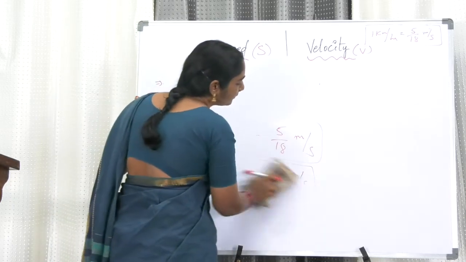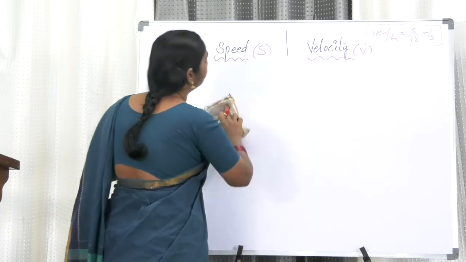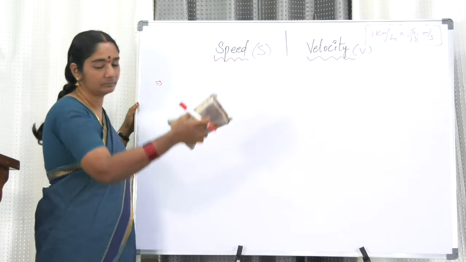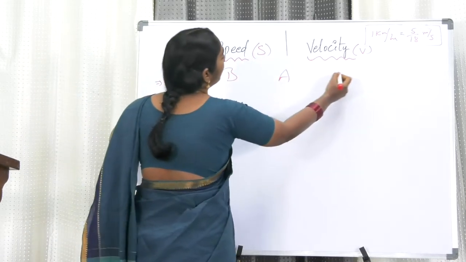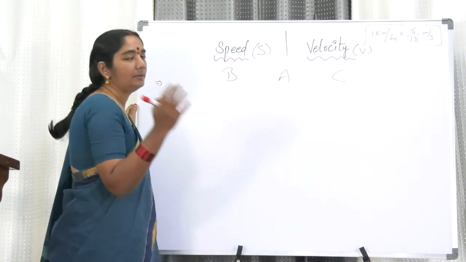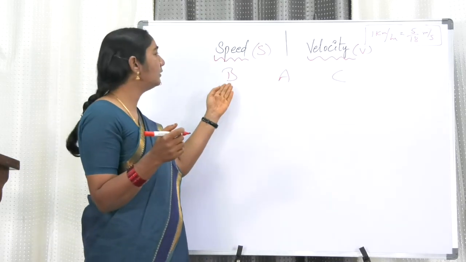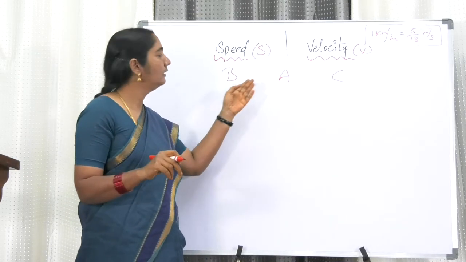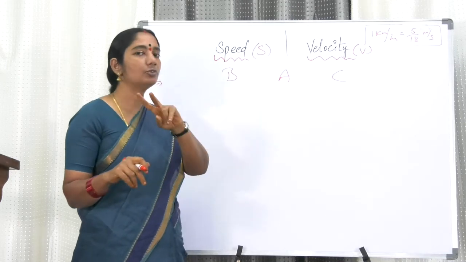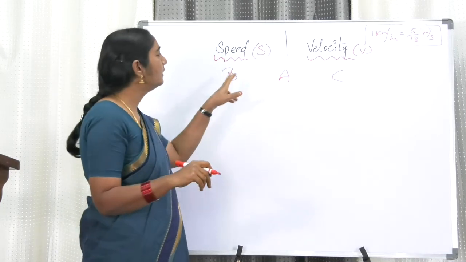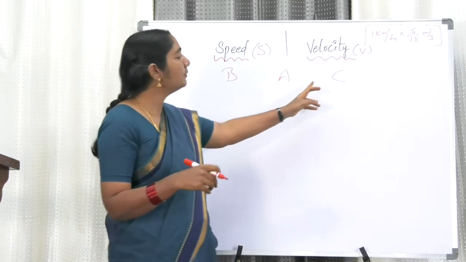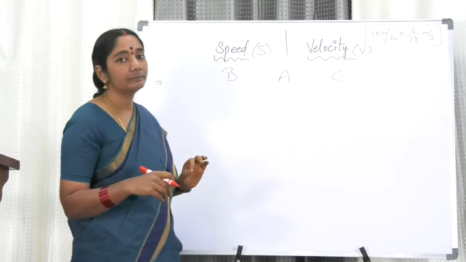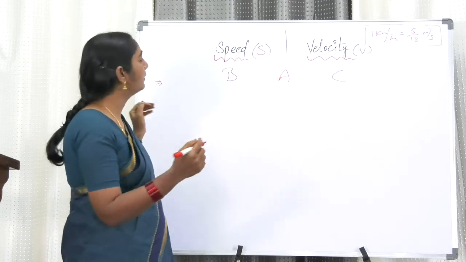Next. The velocity of a bicycle, an athlete and a car. In this case, 3 people are there. One fellow is going by bicycle, a bicycle has 2 wheels, that's why it's called bicycle. The other fellow is an athlete, a good runner. The other person is driving a car. Now 3 objects are going.